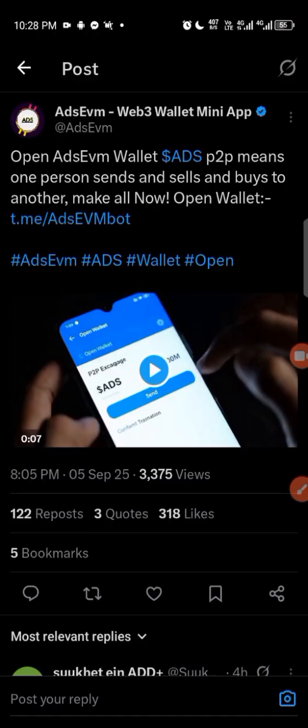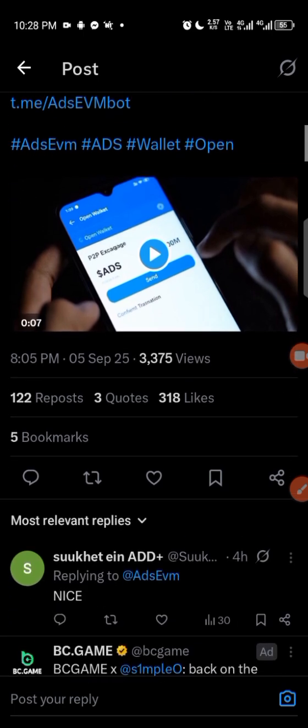It's like this AdsEVM Web3 wallet mini app is taking these things to another level because they are introducing a P2P platform where you get to buy and sell this token. You mine for free, and then you sell it to someone that wishes to buy it, and then they keep buying and selling. That is peer to peer. Wow, this project looks like a very strong, very reliable project. So you need to take this project very seriously.